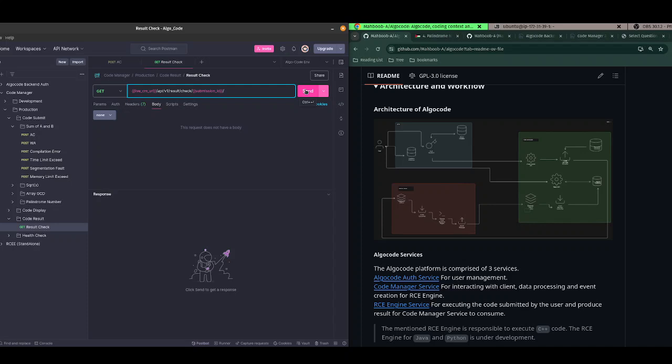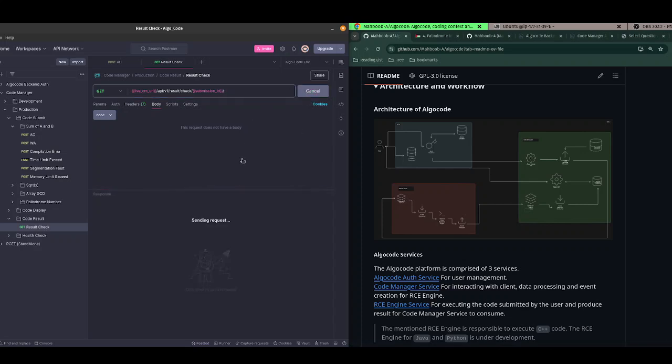When I send a request to this API on the code manager service, it first checks the cache. If it is found in the cache, it is returned from the cache. Then it checks the DB, and if it is not found there, it waits for 5 seconds. I requested it maybe 1 minute ago, so it is not in the cache right now. It must be saved in the DB, so it will be returned from the DB. The short polling API will not be activated right now, so the DB will be hit in this case.